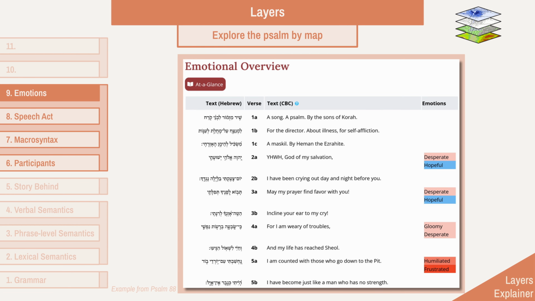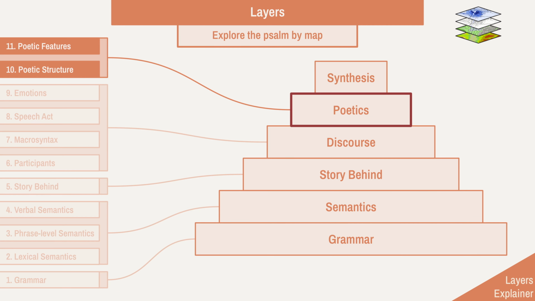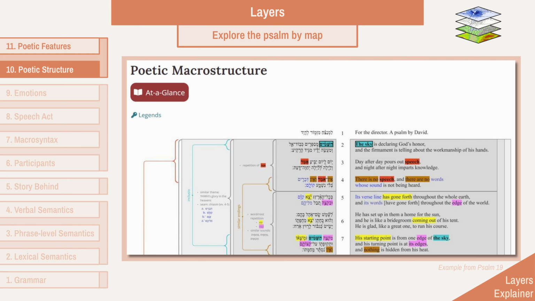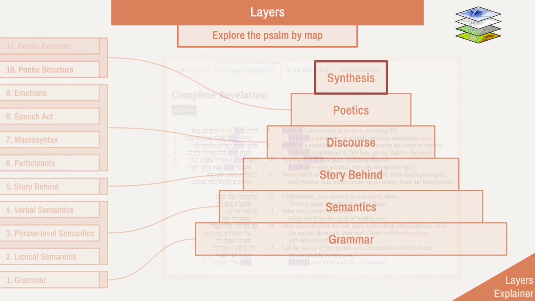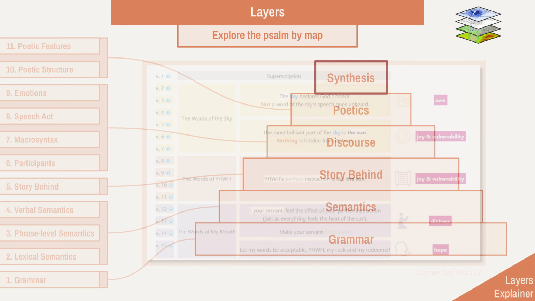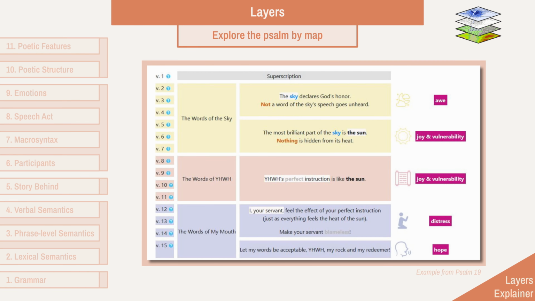From here, we explore the poetic artistry of the psalm. This begins with the poetic structure, showing its different parts and how they fit together. With poetic features, we then aim to unveil the sometimes breathtaking beauty and intricacy of the psalm, highlighting specific ways the poetry is designed to shape and reflect the psalm's message. All these 11 layers then come together finally in our synthesis, where we put everything together with our at-a-glance overview of the psalm's structure as well as message and background.